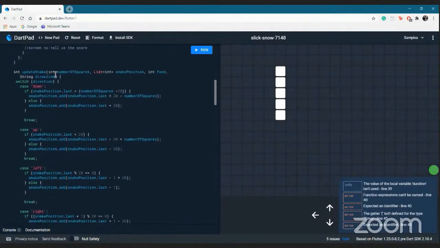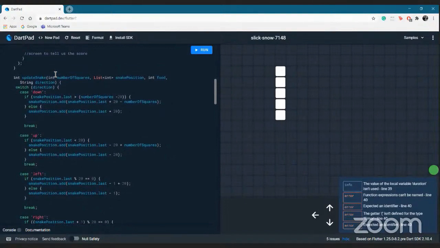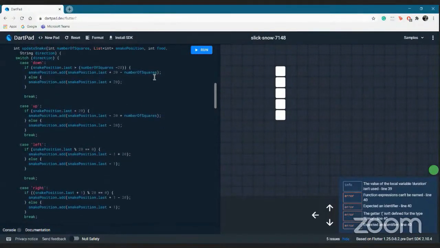So what update snake does is that it takes the number of squares in the grid, which for now is 280 because 14 into 20. It takes the snake's position, that is this array. Also, it takes the food index because it will update the food, and it also takes the direction in which the snake is moving because that is how we will check it out.